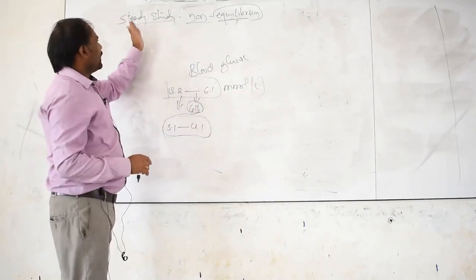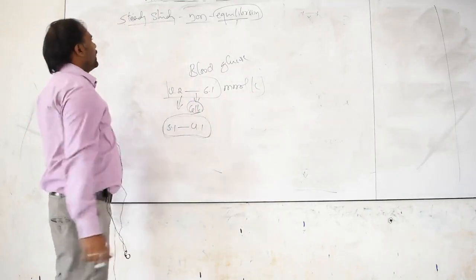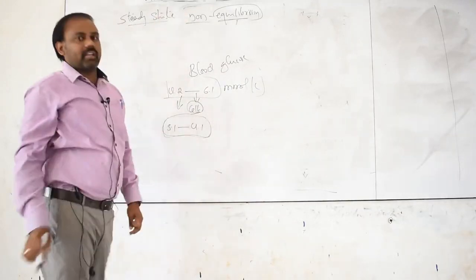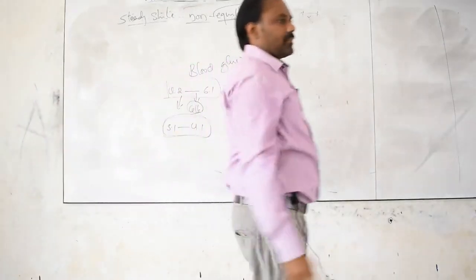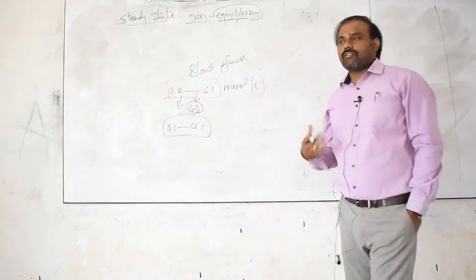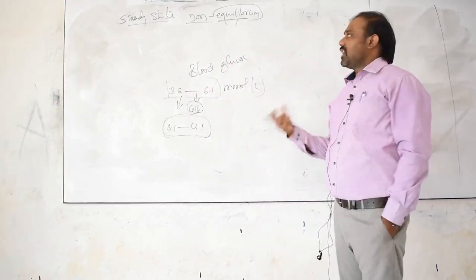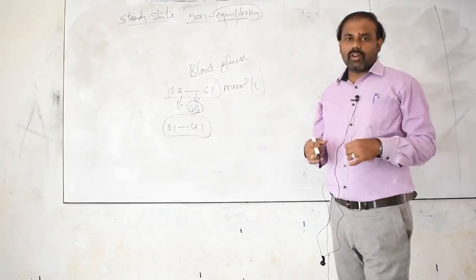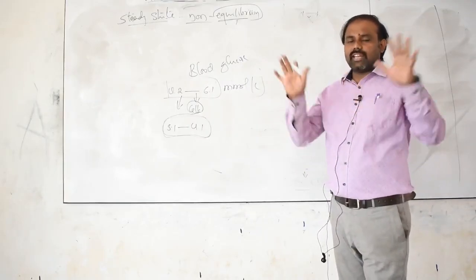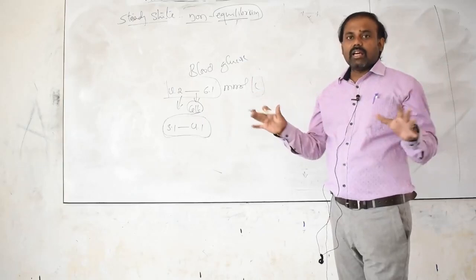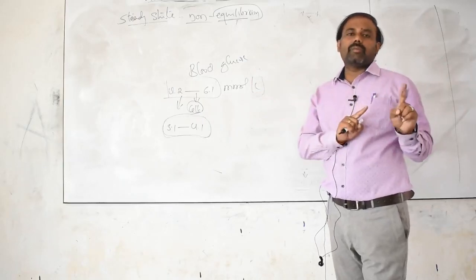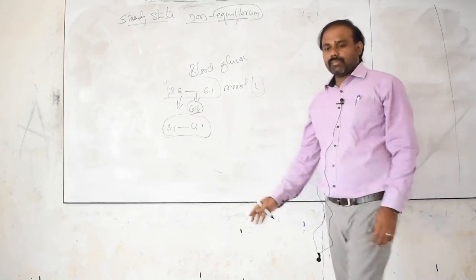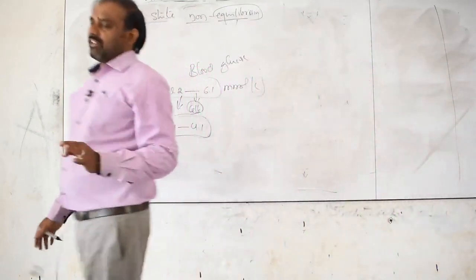Steady state or non-equilibrium. This is our simple concept about how the body is functional. Yes or no? The final conclusion is that whatever the molecules in our body, those molecules should not reach their equilibrium state. When they are unable to reach their equilibrium state, they are in continuous function. That is our statement. Clear? So they should not reach equilibrium state.